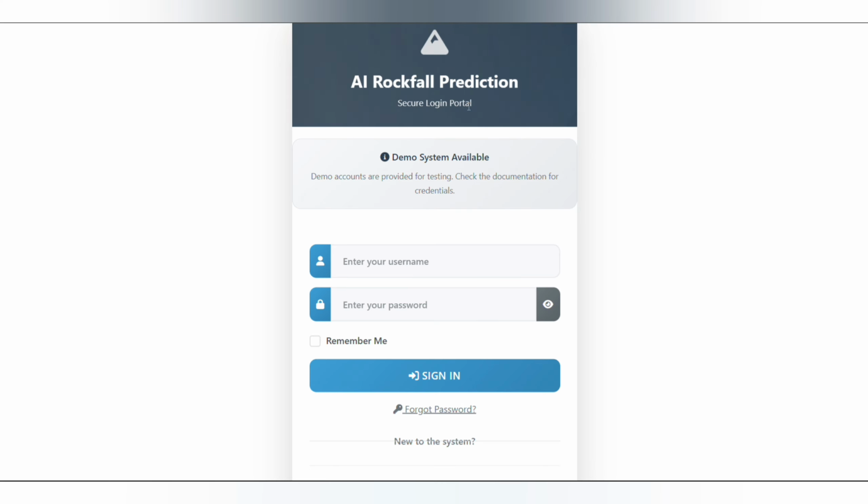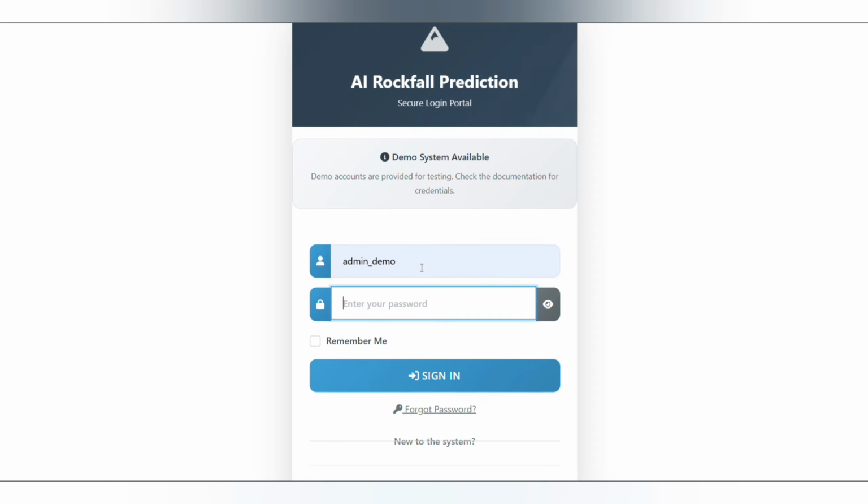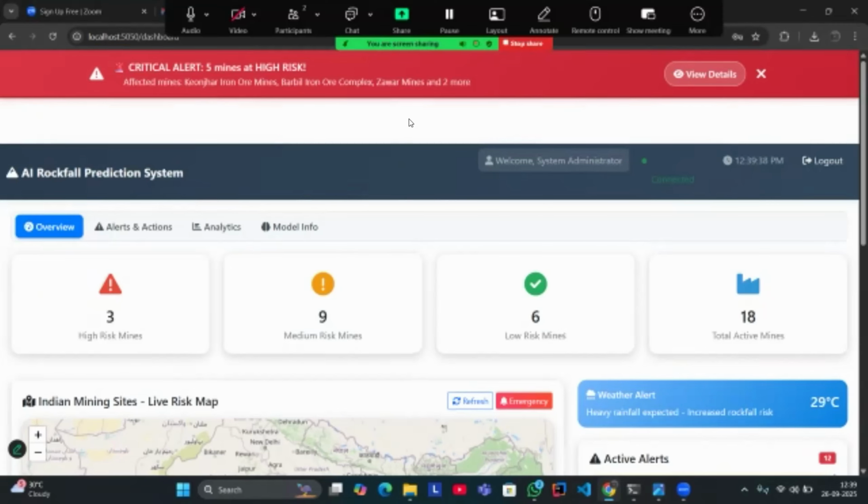We have three kinds of users: admin, mine supervisor, and mine operator. Currently, we are logging in as the admin user. The admin needs to give a username and password for a secure sign in. Then when we click sign in, we get inside the main dashboard screen. So here we are currently signed in.